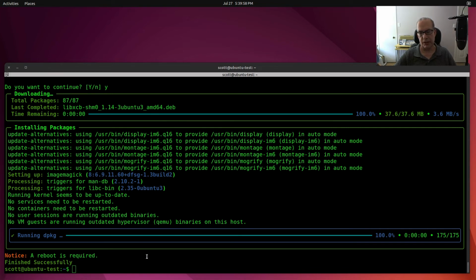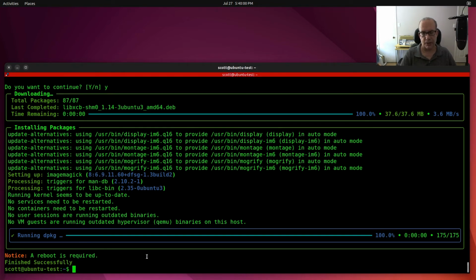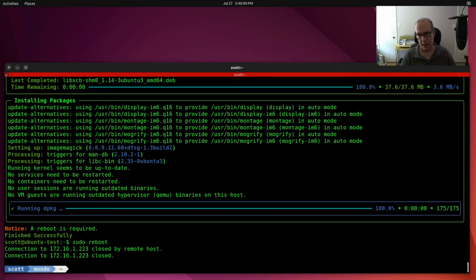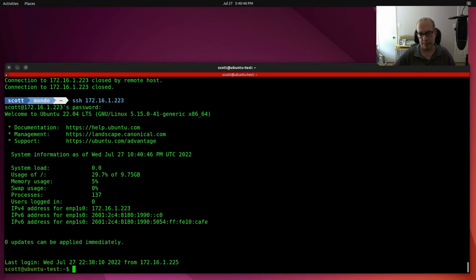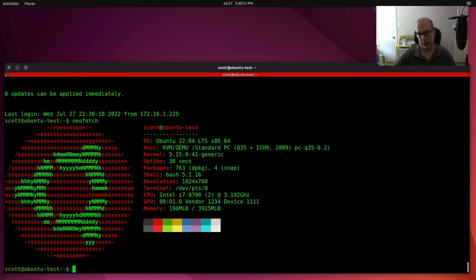Now that nala has installed neofetch, it tells us that a reboot is required, so we'll do a sudo reboot and reboot our virtual machine. And we log back into our virtual machine again, and this time we do a neofetch command to make sure that it's there, and there it is.